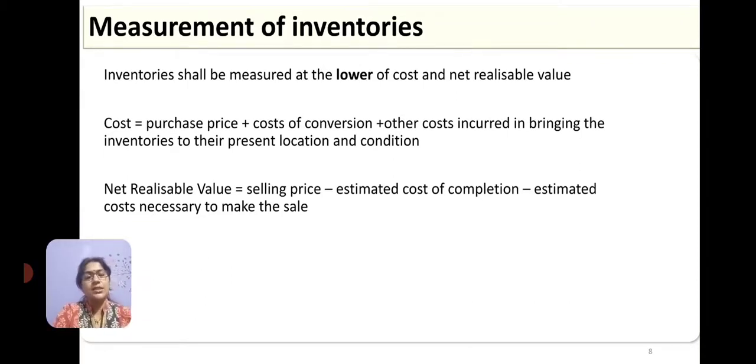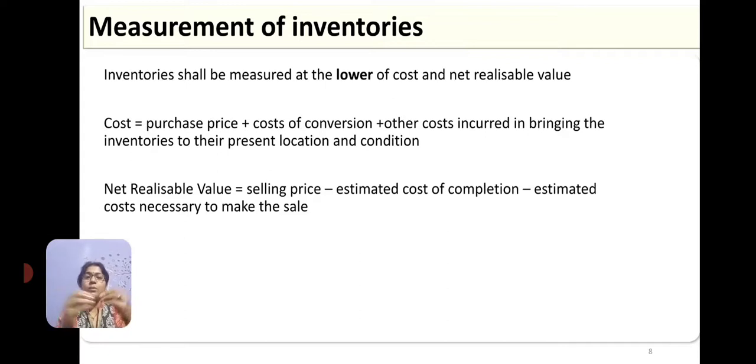Because inventories are such things where the actual value, or the book value, has to be determined. Like if you are buying machinery and you pay 1 lakh, you show that machinery at 1 lakh if there are no other incidental charges. But this inventory, say you have bought it for 10 rupees, you have paid some transportation expense, and now in the market it can be sold only for 12 rupees. Earlier you sold such stock for say 15 rupees, or now if you want to buy similar stock, you have to pay 11 rupees.